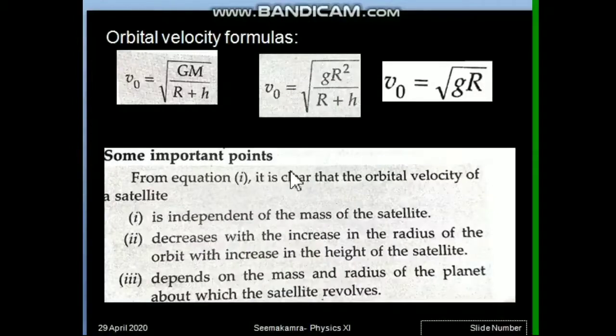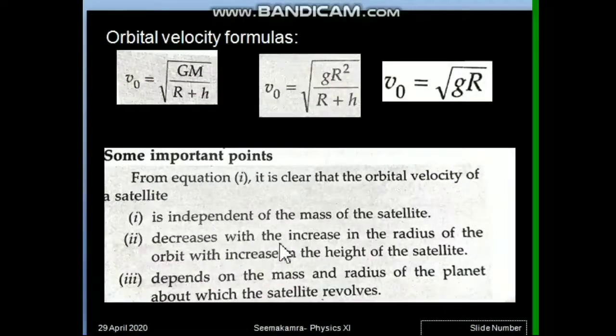Now we can conclude some more points related to orbital velocity, that means on what factors the orbital velocity of a satellite will depend. So first of all, does the orbital velocity depend on mass of the satellite? We can see mass small m is not appearing in any of the formulas. That means orbital velocity is independent of mass of the satellite, whether the satellite is of very small mass or big mass. The orbital velocity will always remain same if other factors are same. Other factors means height and mass of the planet is same. So first case is about mass of satellite.